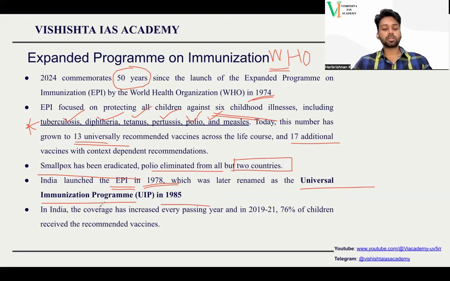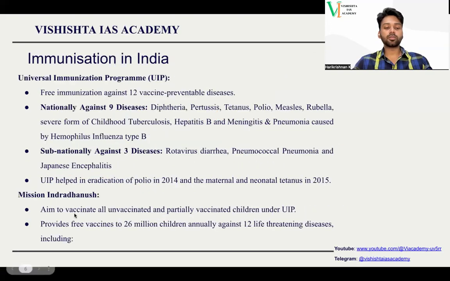In India, how is immunization performing? We have increased the scope of immunization in 2019 to 21. There was data which told that 76% of children have received immunization, but this is not enough. We need to reach 100%. Two important programs are to be remembered, to be studied. One is the Universal Immunization Program. The second one is Mission Indradhanush. So we will see the details.